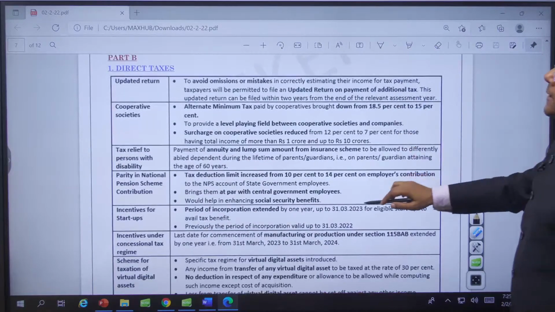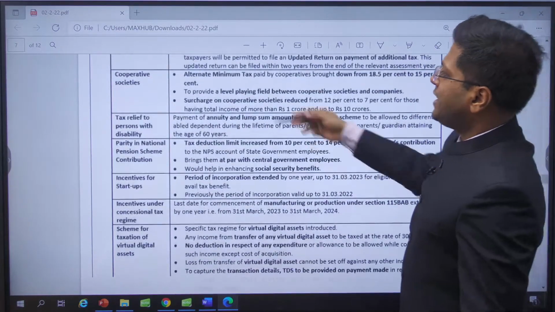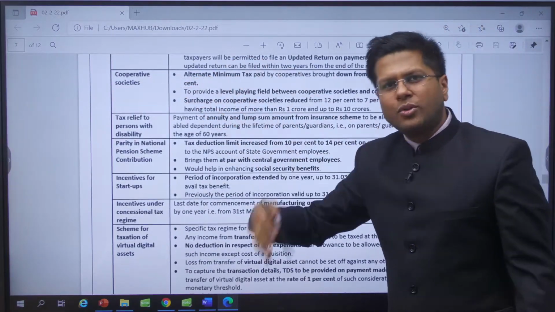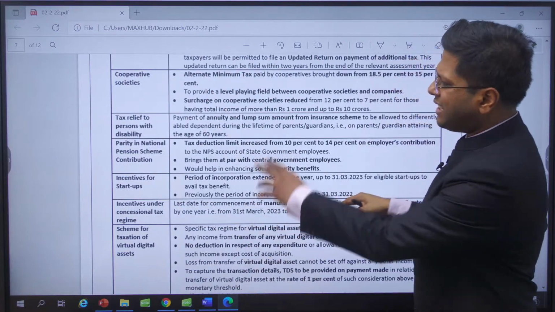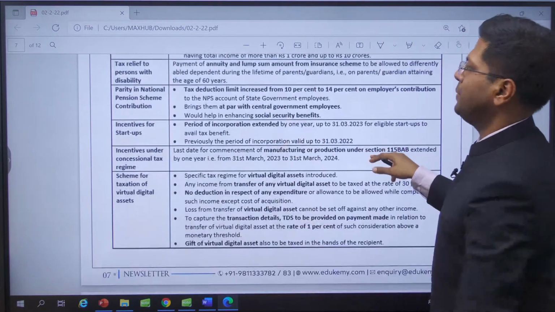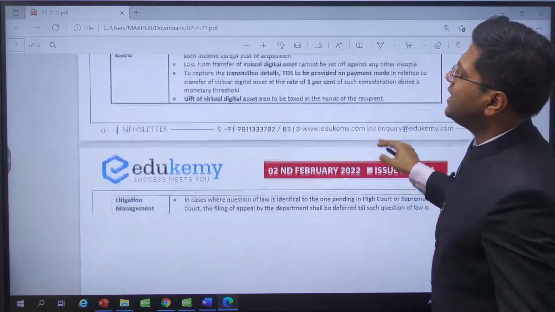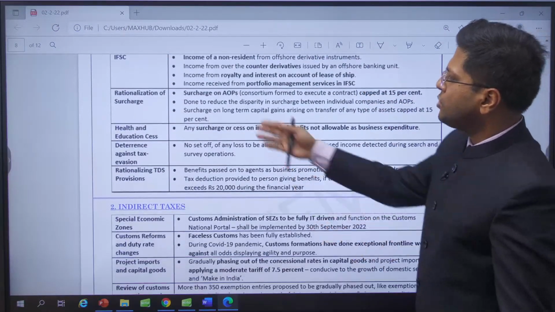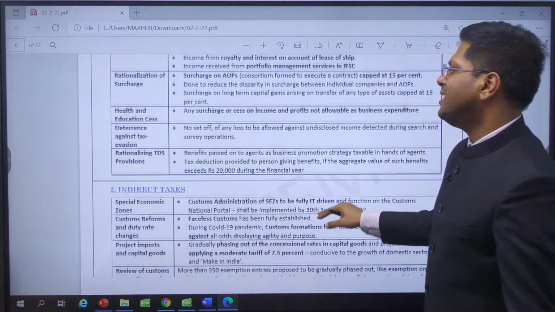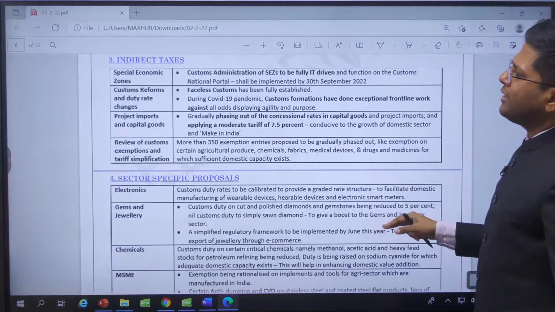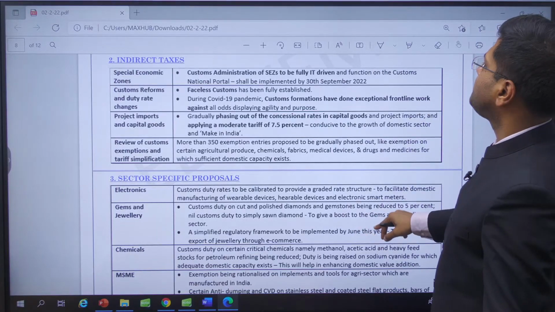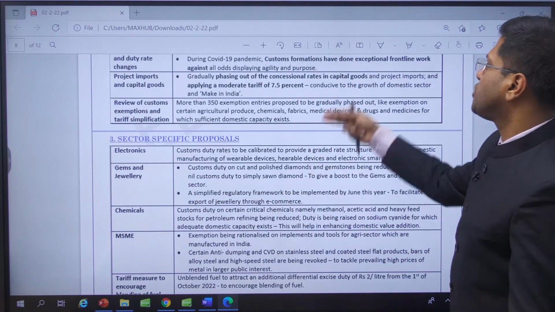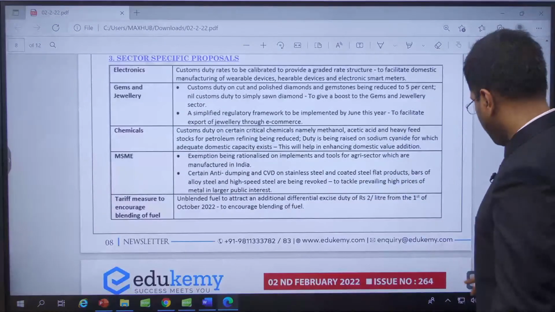Very good. All right, direct tax collection, cooperative society taxation to be equal to corporate taxes. All these are not important things, but you should just go through them once, right? Incentives for people with disabled children. All right, good. Rationalization of surcharge, health and taxes, tax deduction at source. All right. What is important here? Just swipe through this sector quickly.